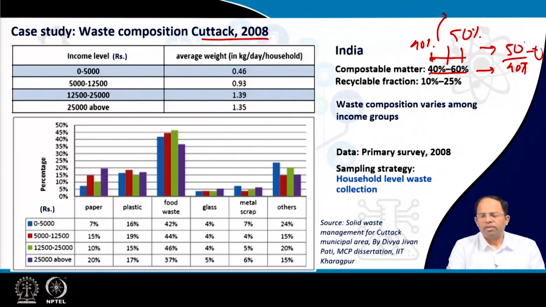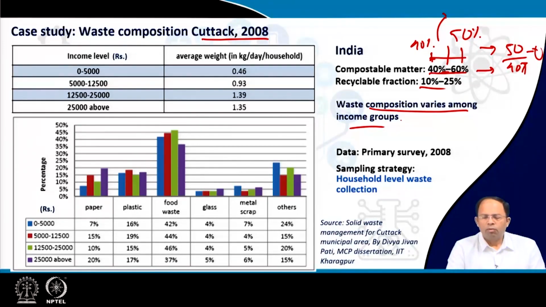So we need to be very, very careful about what values we adopt, and it has to be as per that particular urban area. Similarly, the recyclable fraction is 10 to 25%, but that varies across different urban areas. It depends on the segregation mechanism adopted and so on. So what we thought of is that waste composition varies among income groups, which we discussed earlier.